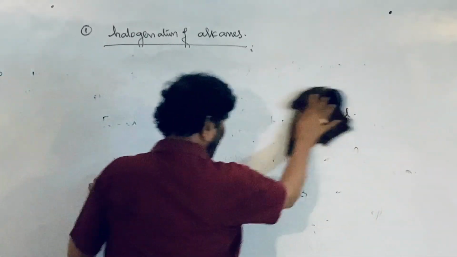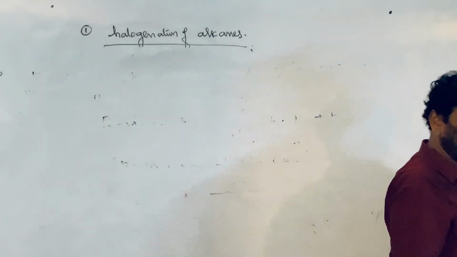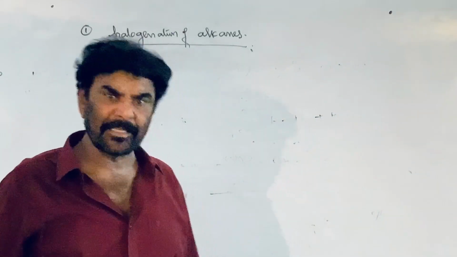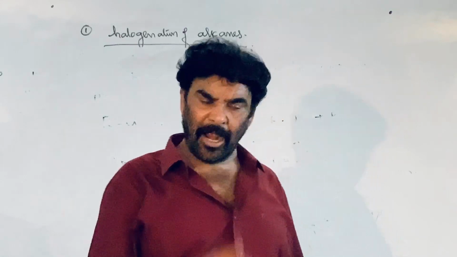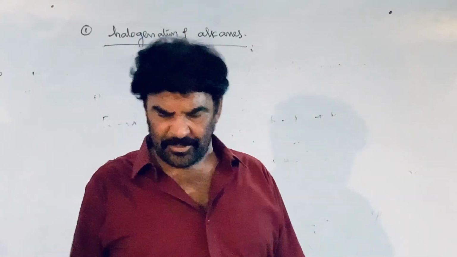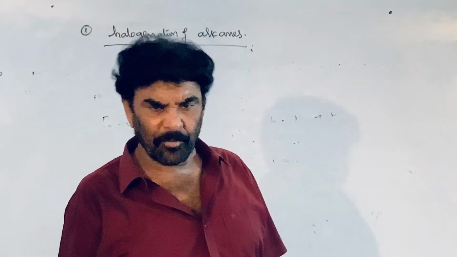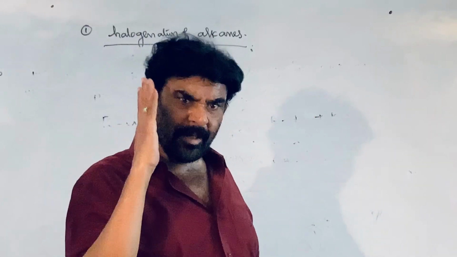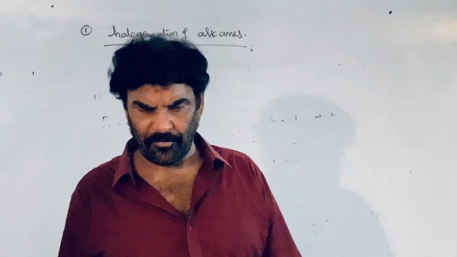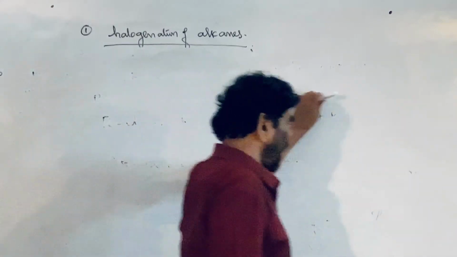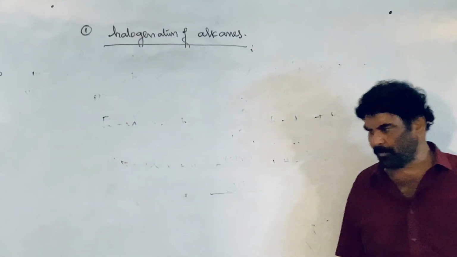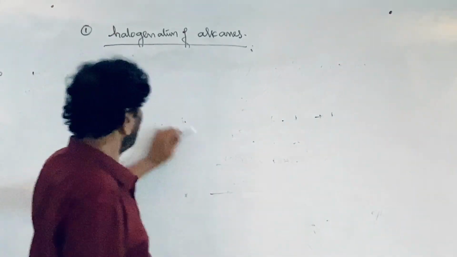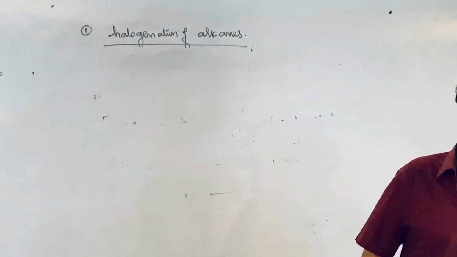So iodoalkanes are prepared by the Finkelstein reaction from chloroalkanes and bromoalkanes, and fluoroalkanes are prepared starting from chloro and bromoalkanes by using the Schwarz reaction, where heavy metal fluorides are used as fluorinating agents. There also the chlorine and bromine are exchanged with fluorine. This is the method of preparation.